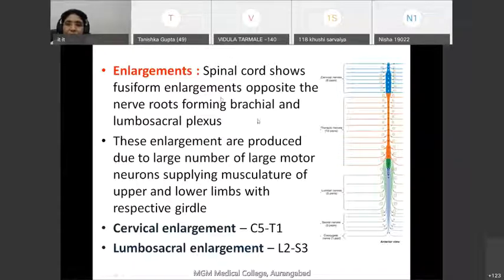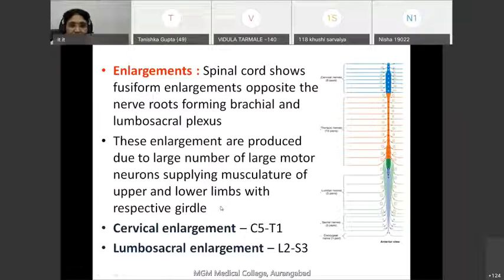Normally, the shape of the spinal cord is cylindrical and its diameter is 1.25 centimeter. But in these two regions, in the cervical region along C5 to T1 spinal segments, and in the lumbosacral region along the L2 to S3 spinal segments, there is enlargement because at this level there is a large number of large motor neurons which supply the heavy muscles of the upper and lower extremities along with their respective girdles.